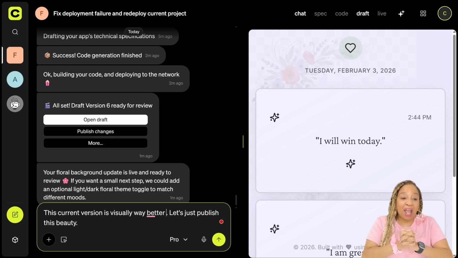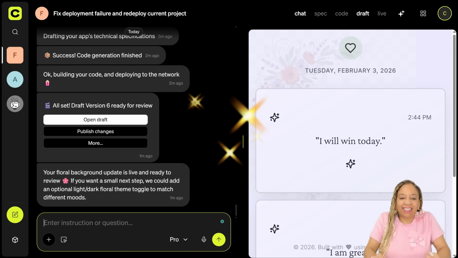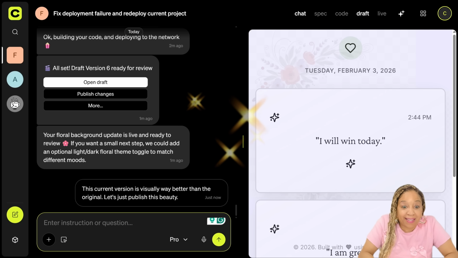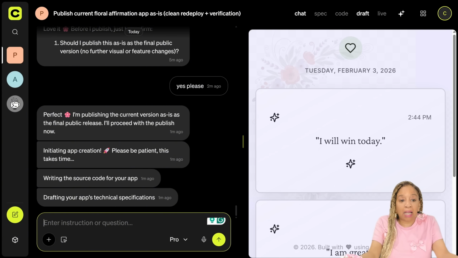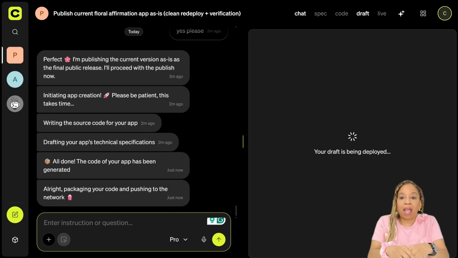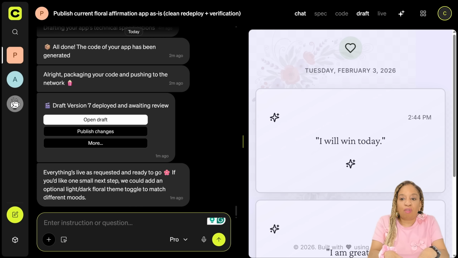Okay, so now we're about to publish this app. I'm so excited. Okay, so now it came out beautiful. I want to publish it. I want to go live. This is how you go about it. Drafting your app's technical specs. Okay, so now it's doing everything so it can go live. This is the draft.